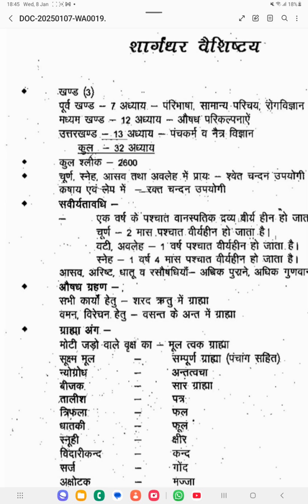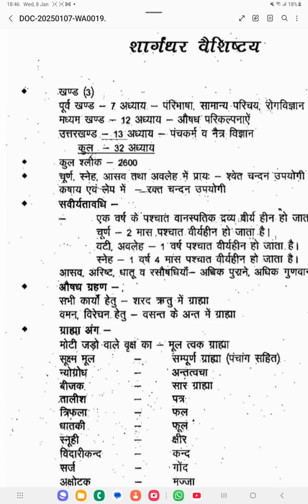In the shelf life of preparations, it is said that after one year, vanaspatika dravya becomes devoid of potency, which means the shelf life of the vanaspatika dravya is 1 year. Okay, so 1 year only is the shelf life period of Vanaspatika Dravya. Then Churna becomes devoid of potency after 2 months. 2 months is the shelf life period of the Churna. If you are preparing a Churna, the shelf life period is 2 months. So Churna is 2 months and Vanaspatika Dravya is 1 year. Then Vati and Avaleha are also 1 year.